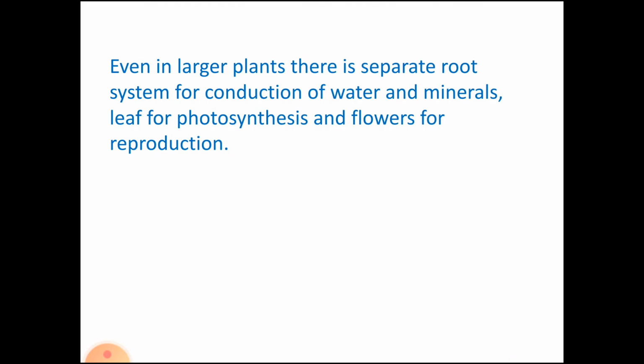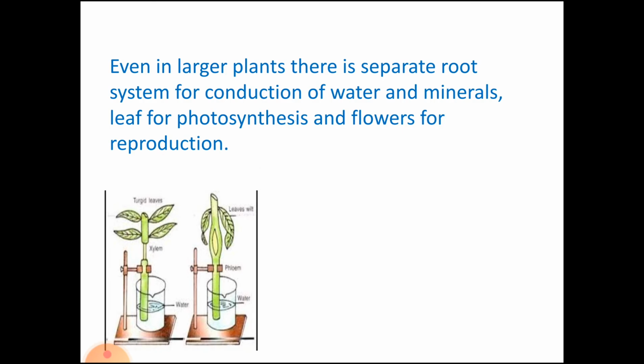You had learned in the chapter on tissues how the xylem and phloem help in the conduction of water and minerals from the roots to the different parts of the plants. We have also learned the function of the leaf in the process of photosynthesis, and how the flowers help in the process of reproduction.